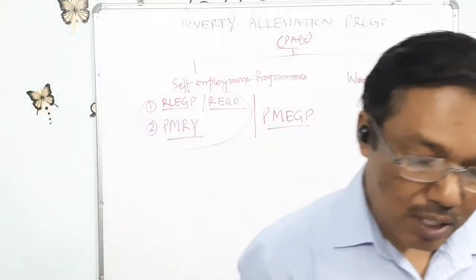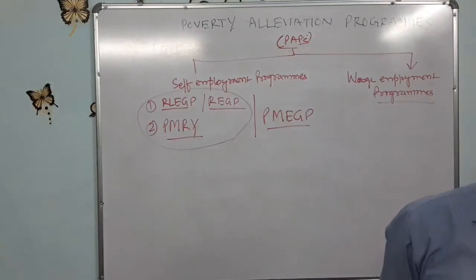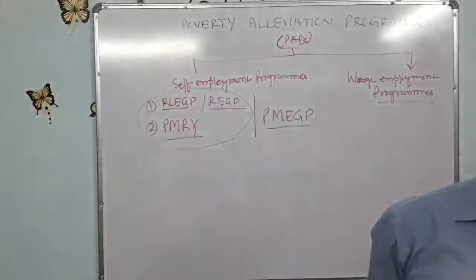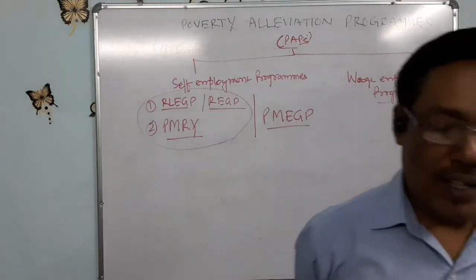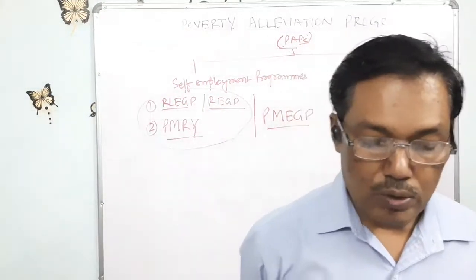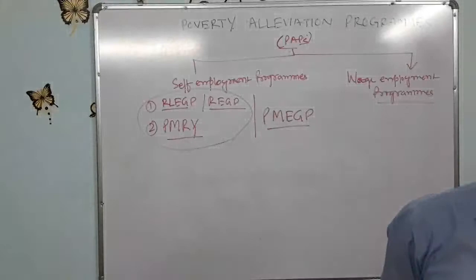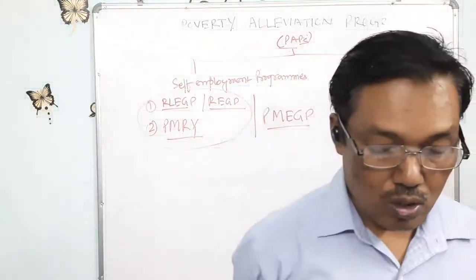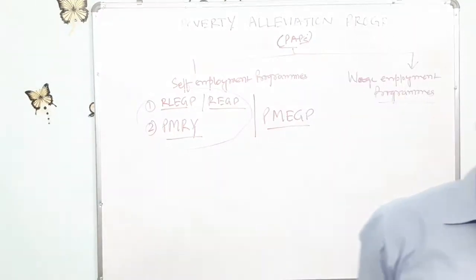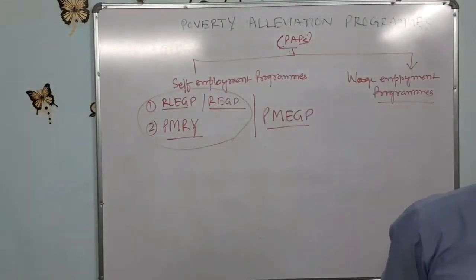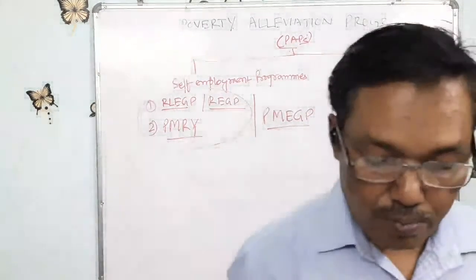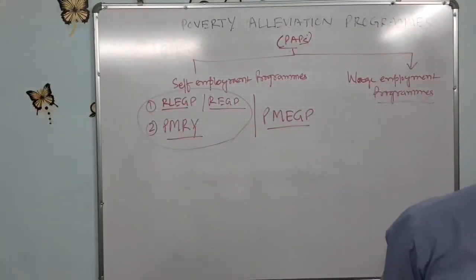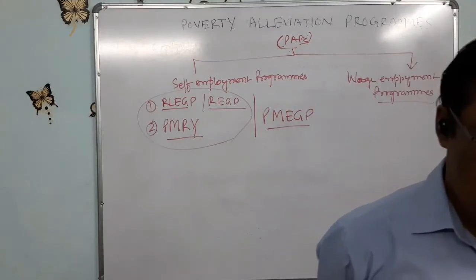This is called the Prime Minister Employment Generation Program, or PMEGP, with effect from 1st April 2008. The objective was to generate more employment opportunities in rural and urban areas through setting up self-employment ventures.